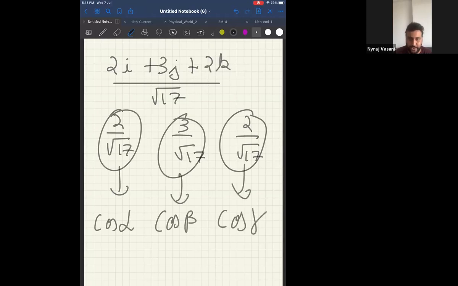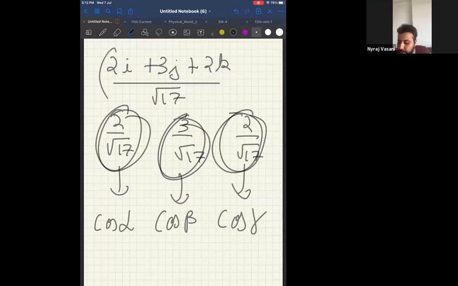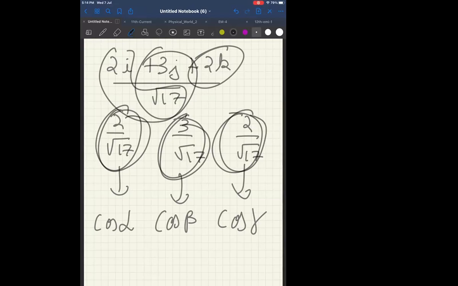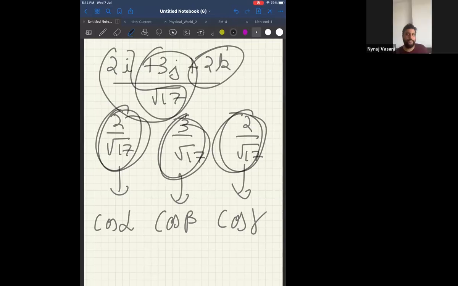That you will learn in maths also. But I'm just telling you that these are called direction cosines. X-axis, y-axis, and z-axis. So if they say find the direction cosines, you have to find the unit vector only. But in that, you have to separate the x-axis component, y-axis component, and z-axis component. Is it fine? And what is the meaning of unit vector? Unit vector is something whose magnitude is 1. That I will do when the problem comes.